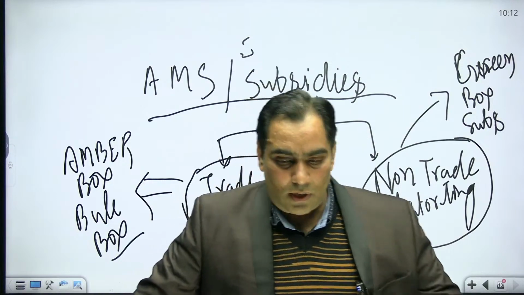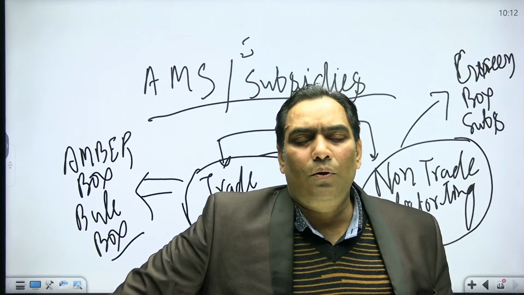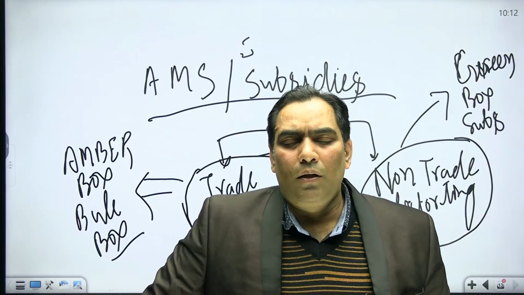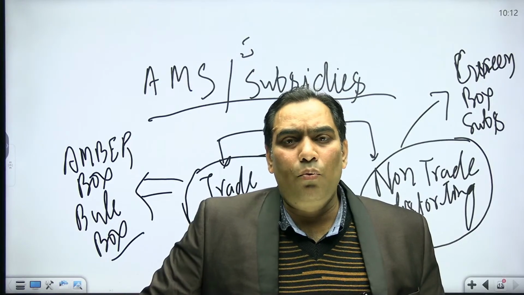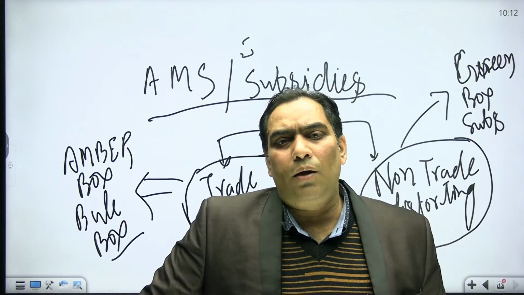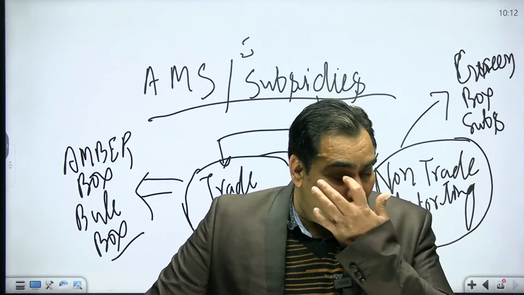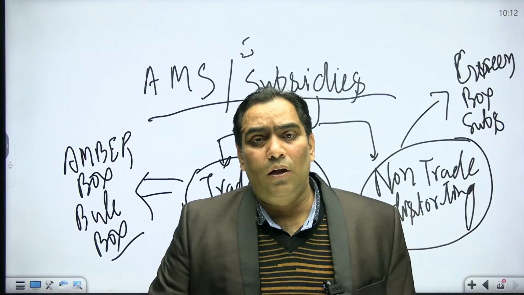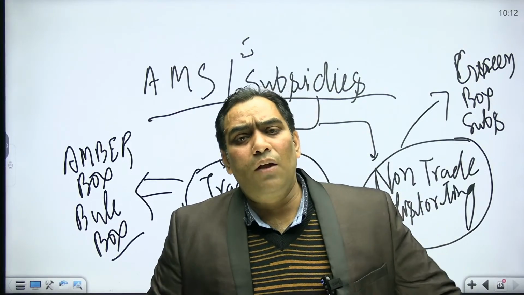I am going to repeat once again that when we are talking about domestic support, what does it mean? Domestic support means the subsidies given by the government of domestic countries. As per the WTO Agreement on Agriculture, they use the words aggregate measures of support rather than subsidy. According to that provision, total aggregate measures of support should be de minimis. De minimis means they should be within the limit.